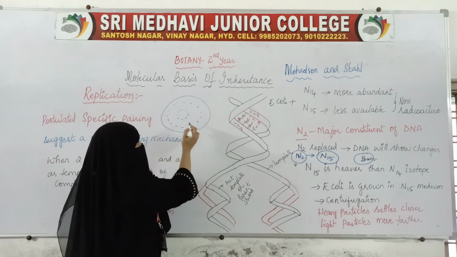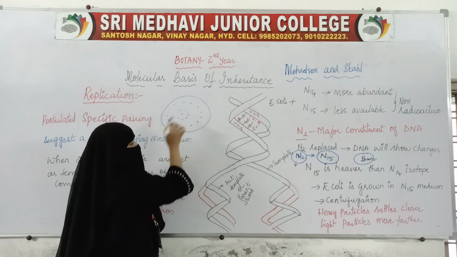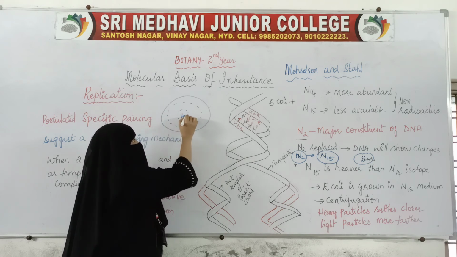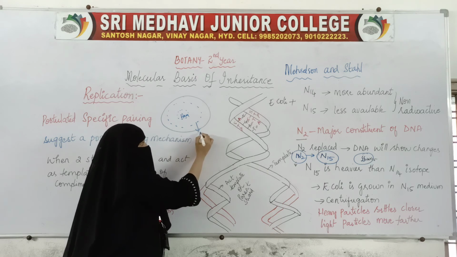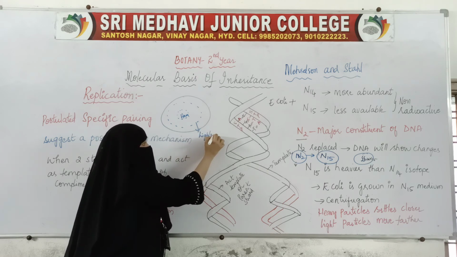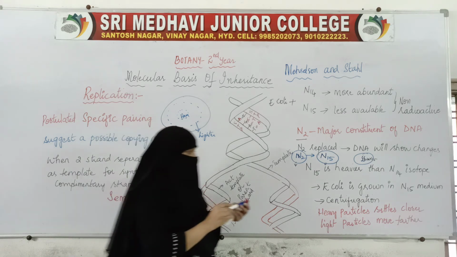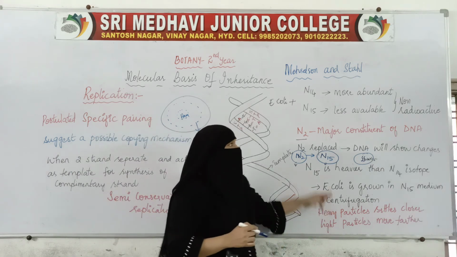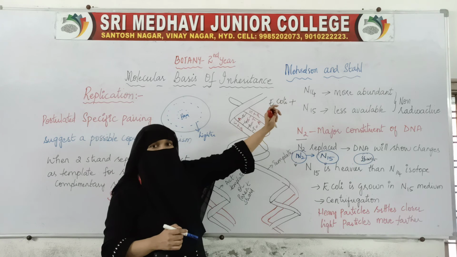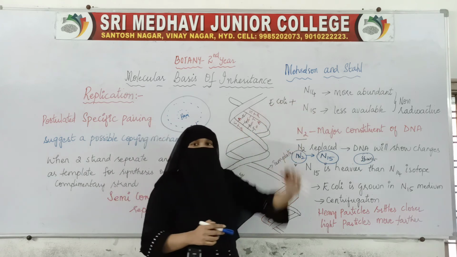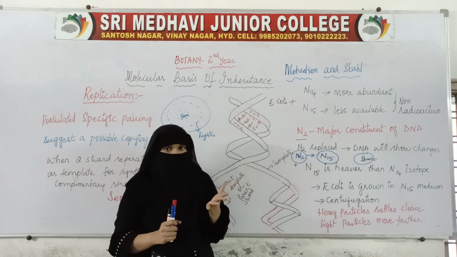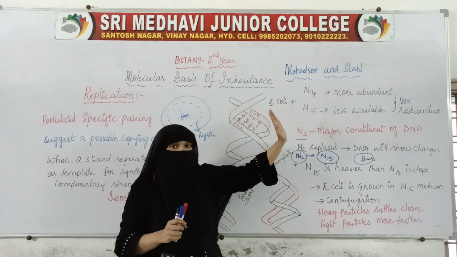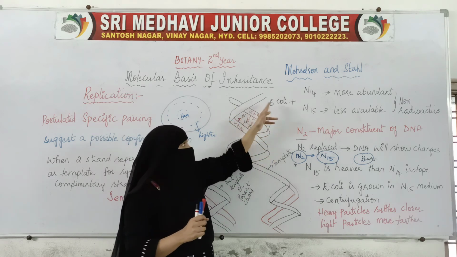So if it is near here, we say this is heavy. If it is farther towards the periphery, we say this is the lighter one. So by centrifugation, we can say which isotope is lighter and which is heavier.